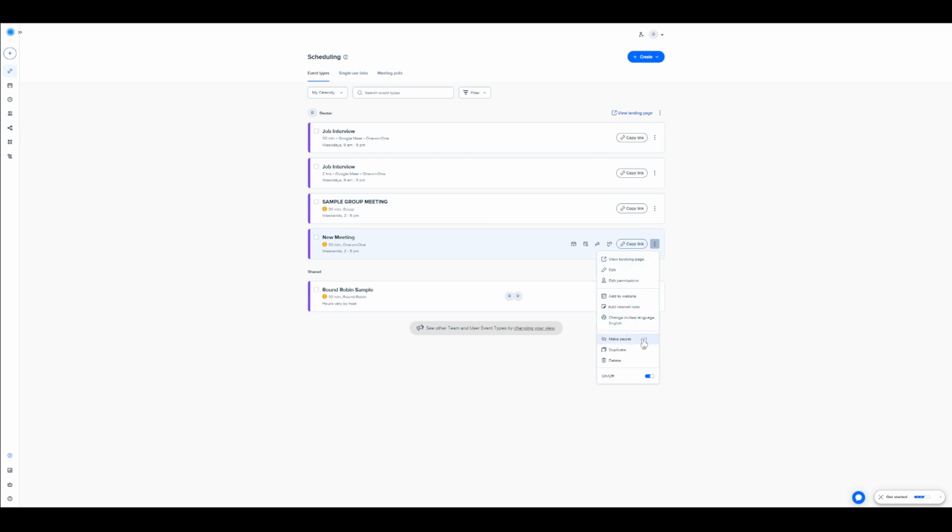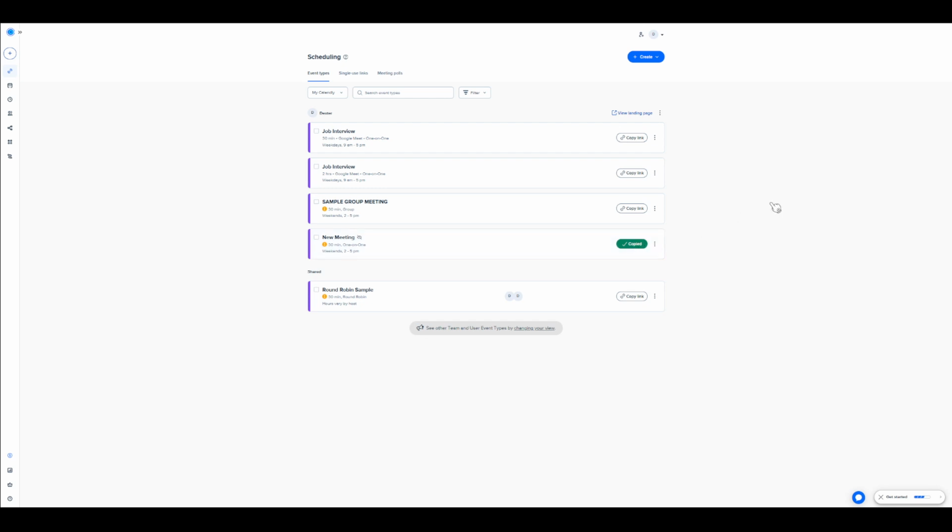What this does is convert your current schedule into a private event, effectively hiding it from your public page. This action ensures that your schedule becomes invisible to outside viewers who do not have the specific link, offering you a layer of security. Once you've clicked Make Secret, your schedule is off the public grid. But don't worry, it still exists, just in a more private capacity.